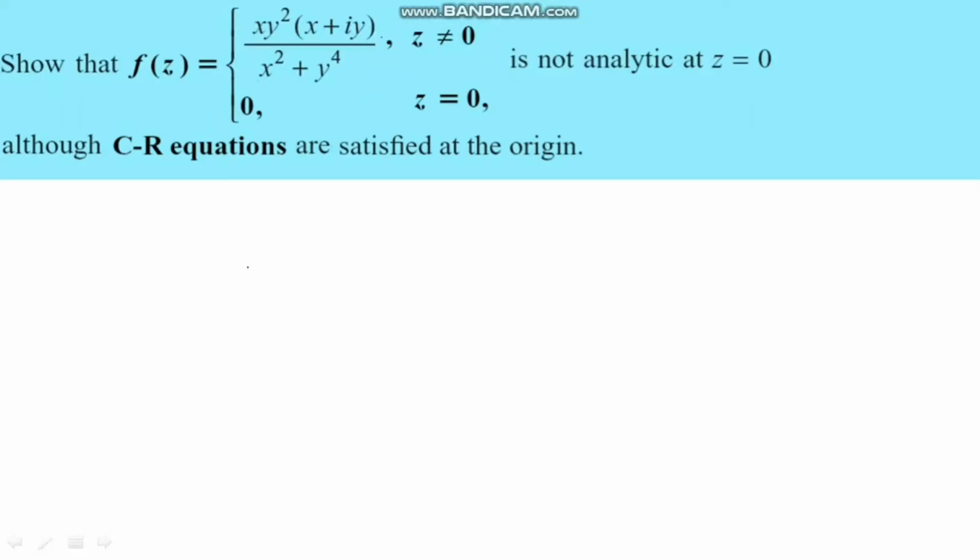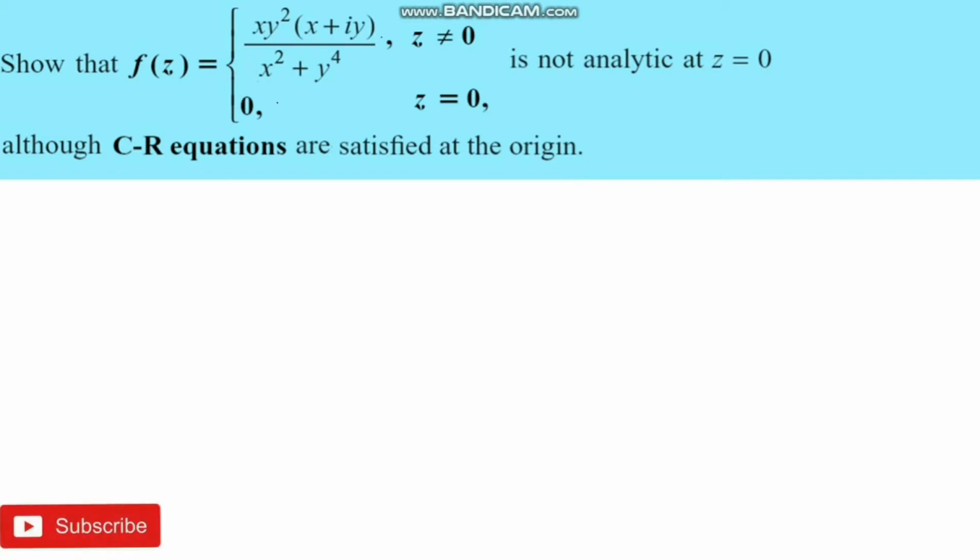Hi everyone, in this video we are going to discuss the analyticity of this complex function at the point z equal to 0, where the Cauchy-Riemann conditions are verified at the origin. Our question is, we have to show that the complex function f of z is not analytic at the point z equal to 0, but the Cauchy-Riemann conditions are satisfied at the origin.